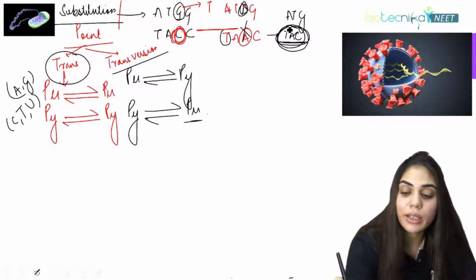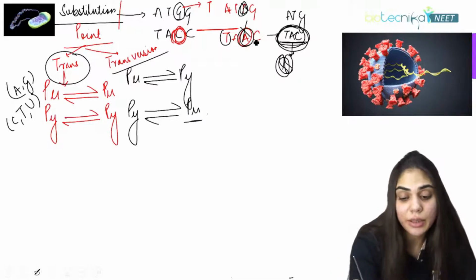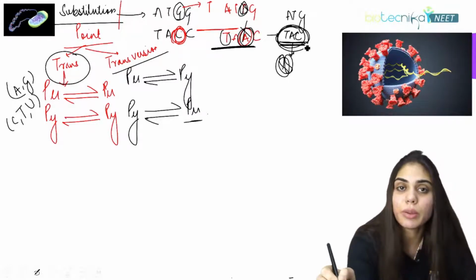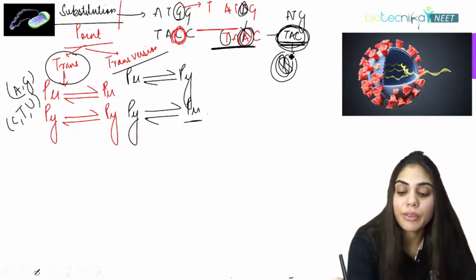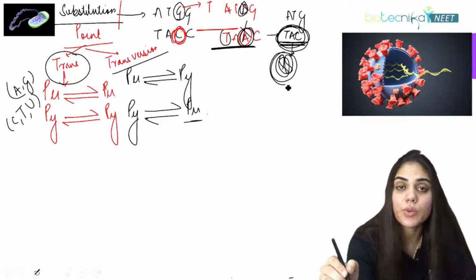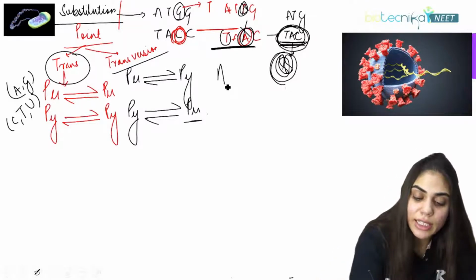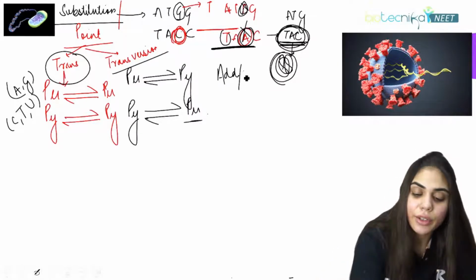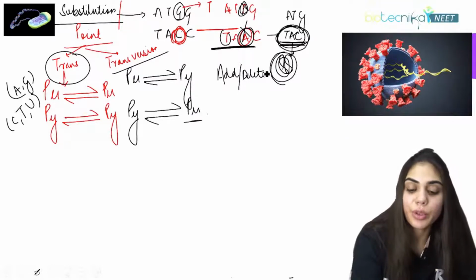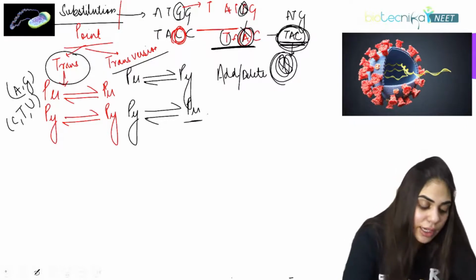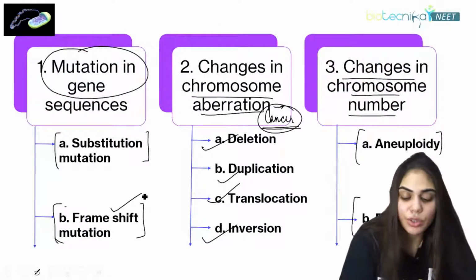Three bases together code for one amino acid. So if a base is deleted in between, the base sequence will be changed, the amino acids will be formed differently, and there will be a different protein in our body. This is called frame shift mutation. If any base is deleted or added, it will lead to a frame shift mutation, because it is shifting the frame of the genetic code.